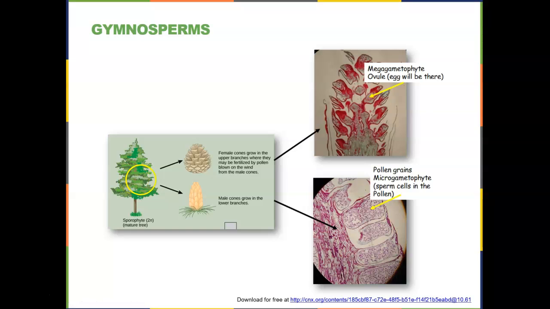The gametophytes are located inside of these cones, so this is the other generation. If we take a look at the female cone, the gametophyte is found right here on the blade of the cone, and in it will be the ovule or the egg. The male gametophyte is found in the male cones. So here is one little packet of sperm cells in a pollen grain.